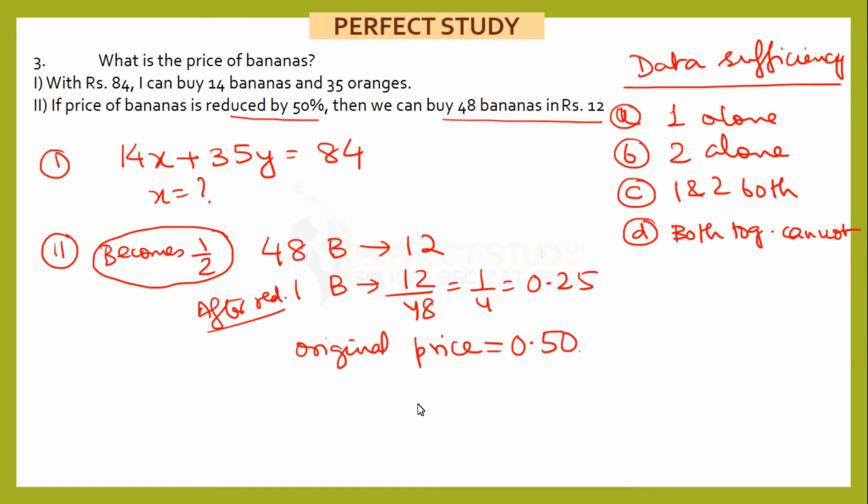This calculation is not compulsory. This is only for explanation. In the exam, the value doesn't matter. What matters is whether it can be solved with the second statement or not. So even without calculation, we understand that with this much data we will get the new price of banana, and with the new price and the reduction percentage we can get the old price of banana. So obviously it will be only statement number 2. That means your answer will be option B. I have done the calculation here just for explanation.